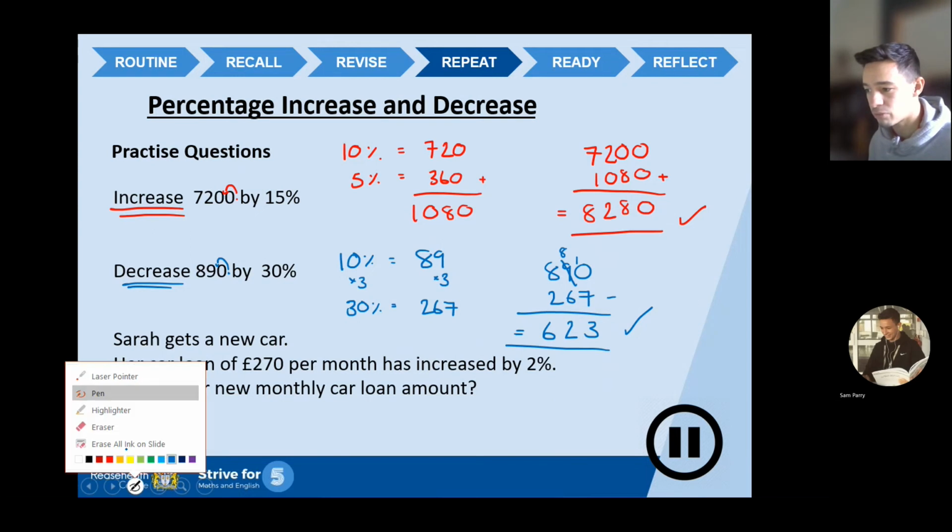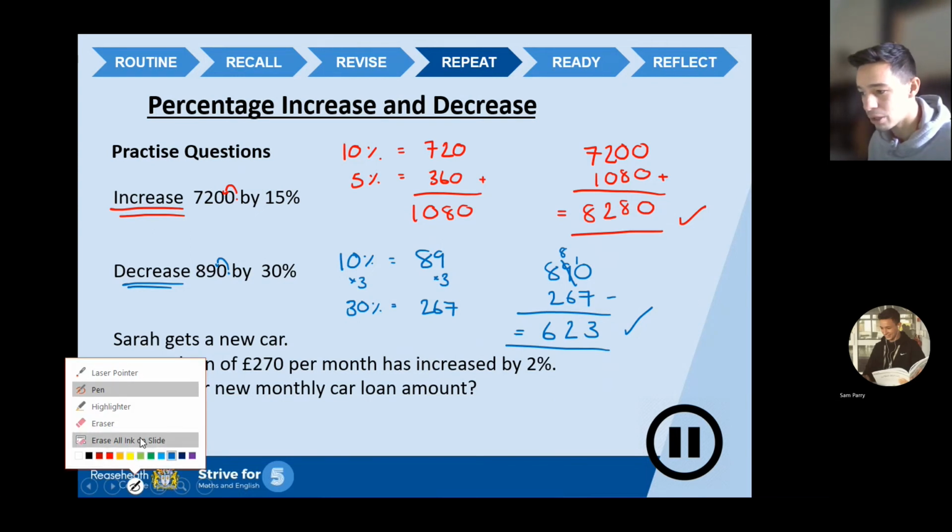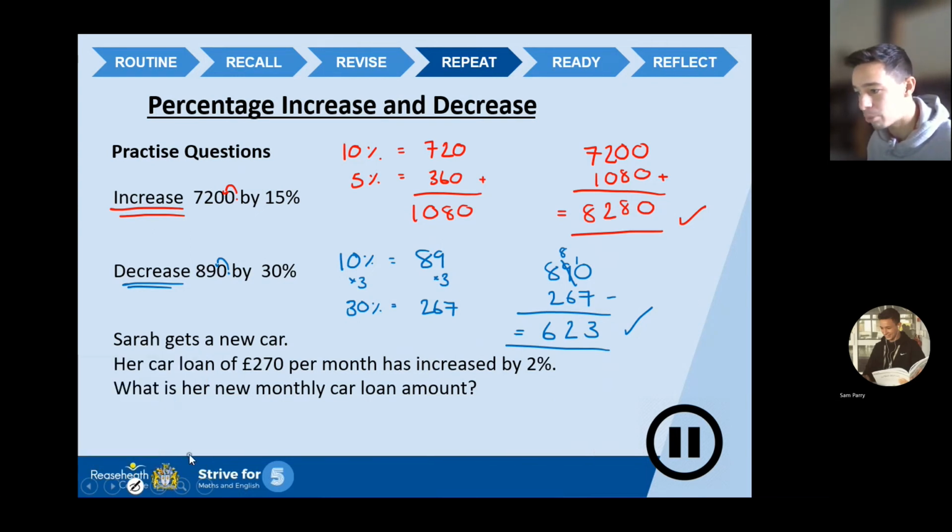Now, let's have a look at this question regarding Sarah and her new car. Let's go for the purple colour. Sarah gets a new car. Her car loan of £270 per month was increased by 2%. What is her new monthly car loan amount? Here we go. So, we want to work out 2%.